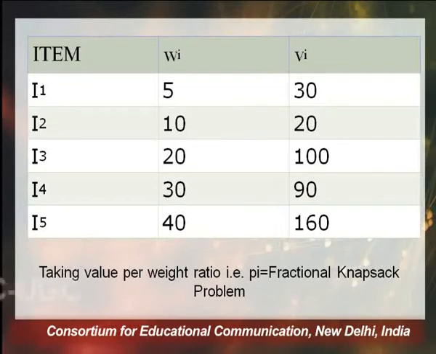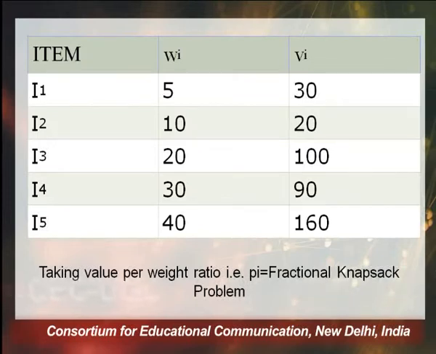Now this is a tabular arrangement. I1 to I5 have some weights, and then we have some values also, where the weight is 5 for I1 and the value is 30, I2 has weight 10 and value 20, I3 has weight 20 and value 100, and so on and so forth.